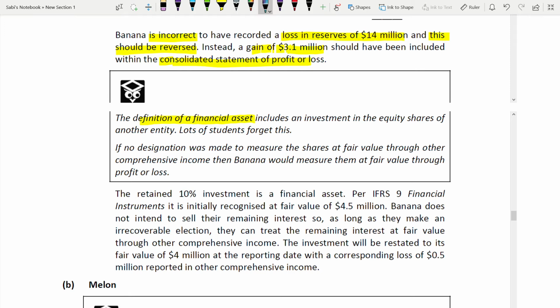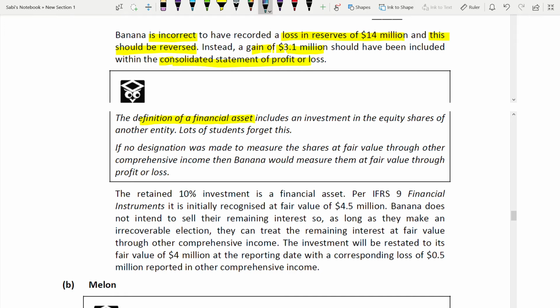But since it has not been tested or explained very much, and we always focus on the other standards, like IFRS 15 revenue, IAS 16, IFRS 16 leases, non-current assets, we know those more or less. But IFRS 9 is an area we don't often practice, so that's why it becomes a little complex.